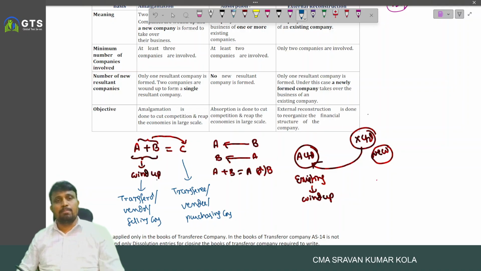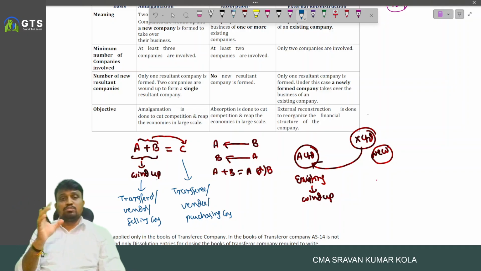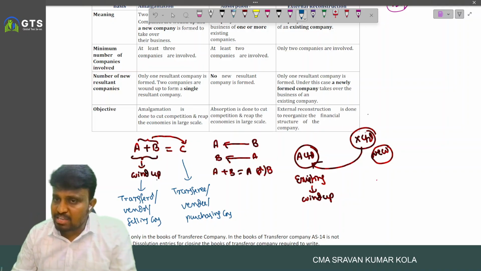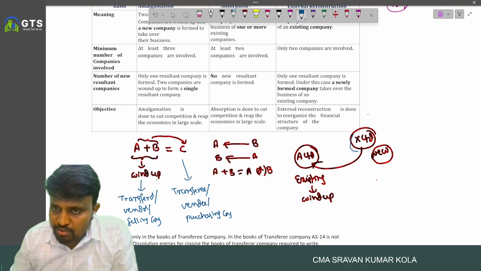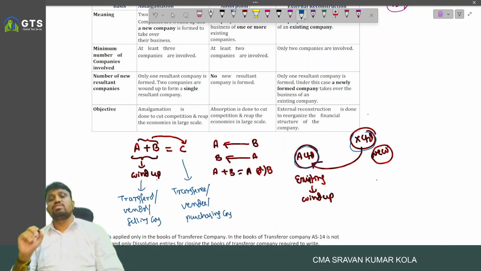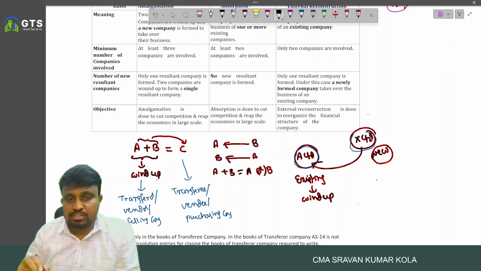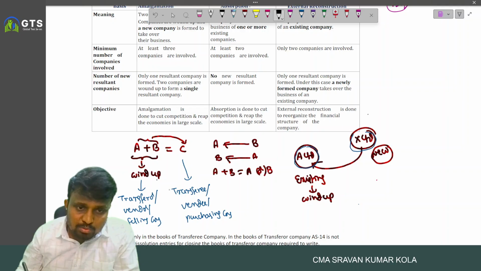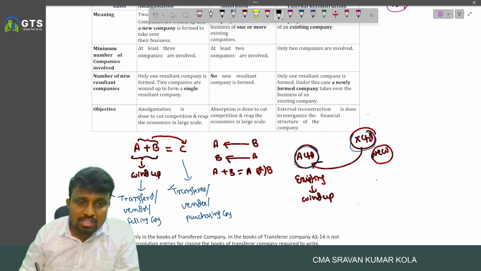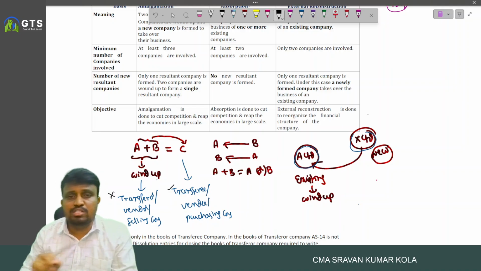In case of absorption also, the company which is wound up is said to be a transferor, and the company which continues is said to be a transferee. In case of external reconstruction, the new company formed is the transferee and the existing company closed is the transferor company. Here AS14 amalgamation is applied only in the books of transferee, not in the books of transferor.